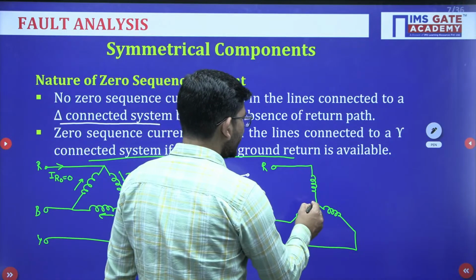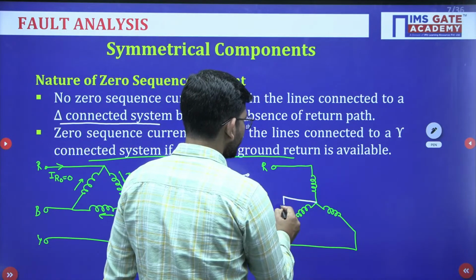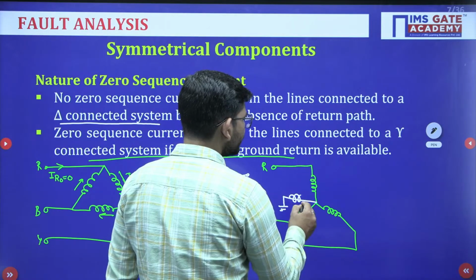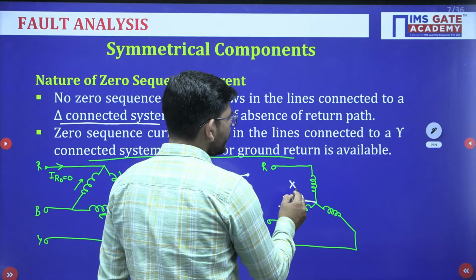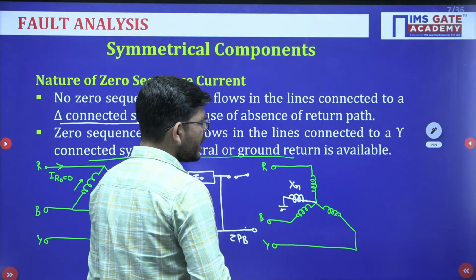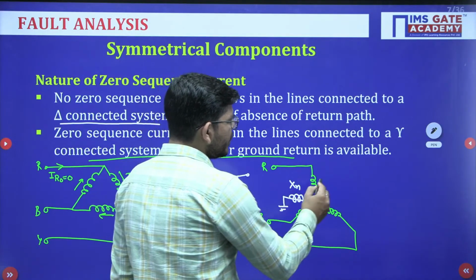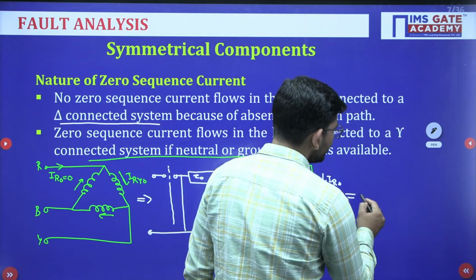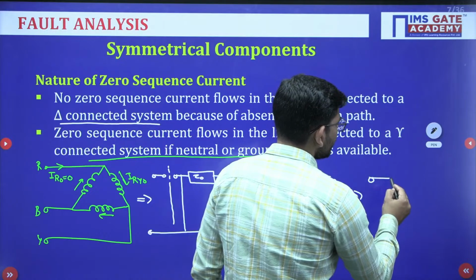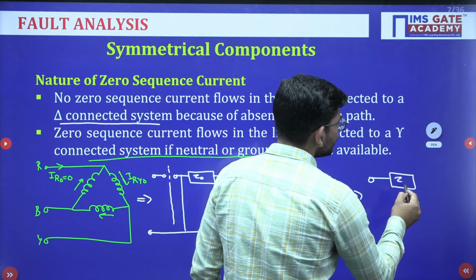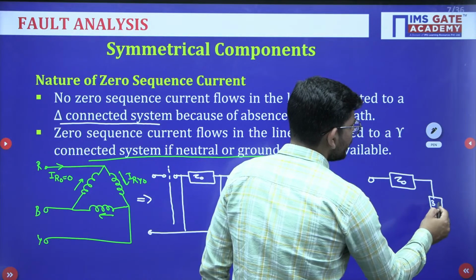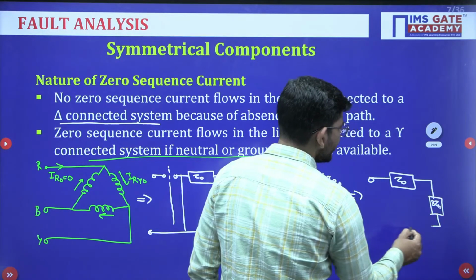But suppose we have ground present here, let us suppose it is grounded solidly, or let me take an impedance, I am taking it to be Xn. So if ground return is available, there will be zero sequence current flowing, and we will show this diagram with this. So we have the zero sequence impedance, and this impedance of neutral might be represented by 3Zn.